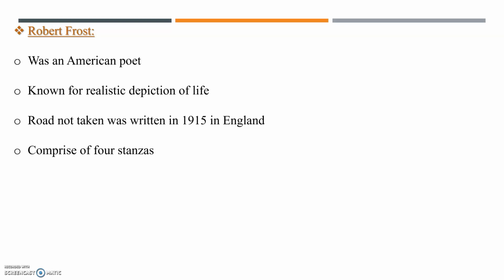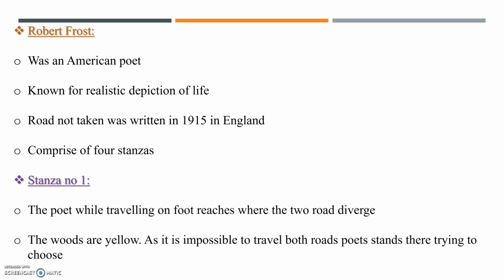So, the poem The Road Not Taken was written in 1915 when he was in England. It is commonly interpreted as rugged individualism. The poem actually contains multiple different meanings. It comprises 4 stanzas with 5 lines in each, and the rhyming scheme is ABAAB. So let's move towards stanza number 1.